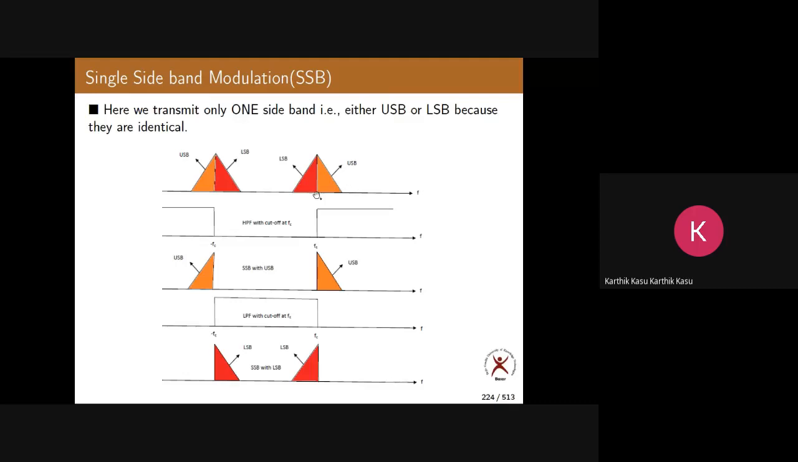Since there is no gap between the upper sideband and lower sideband, you have to cut exactly here. You need to cut here. You can do so if and only if your filter is like this. It should be like an ideal filter, or it should have sharp edges. Same thing happens here also.